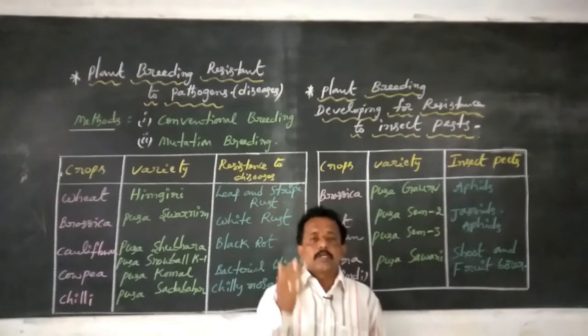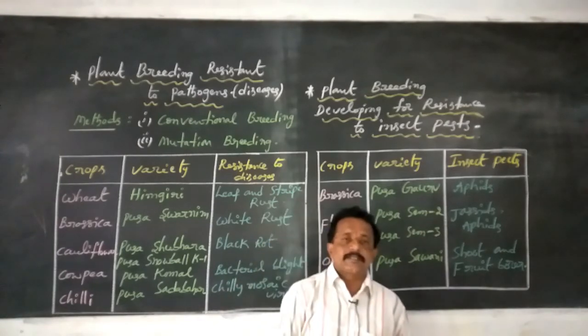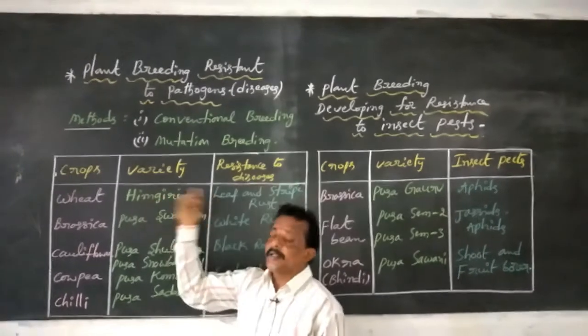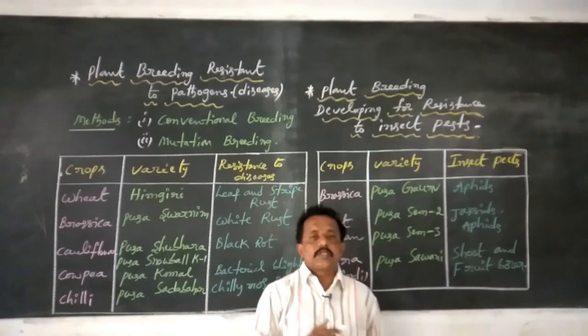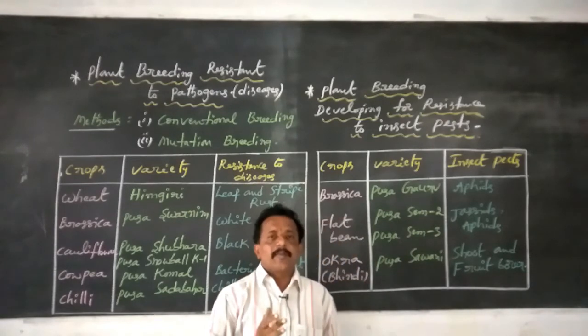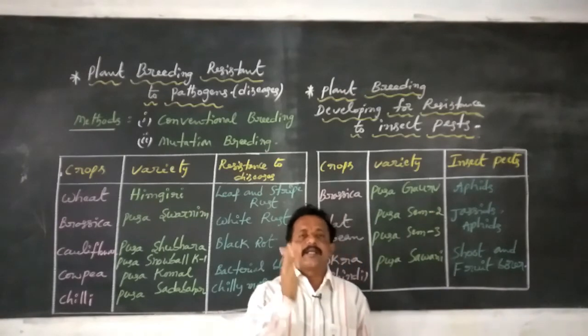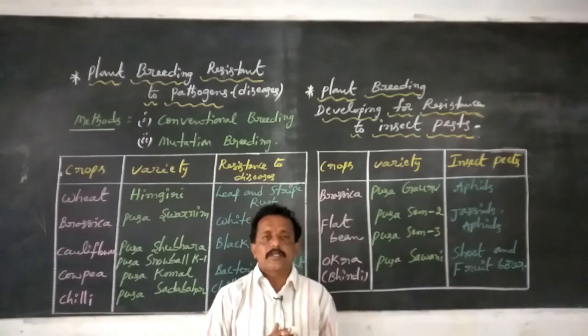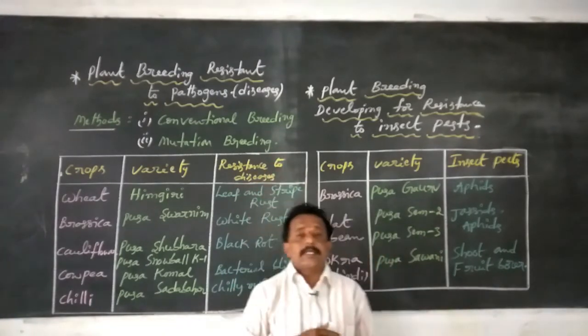And also tobacco mosaic disease and turnip mosaic disease are caused by one viral organism. So several pathogens, mainly fungal, bacterial and viral organisms, infect Indian breeding crop plants.